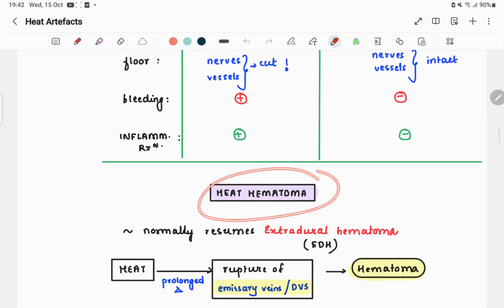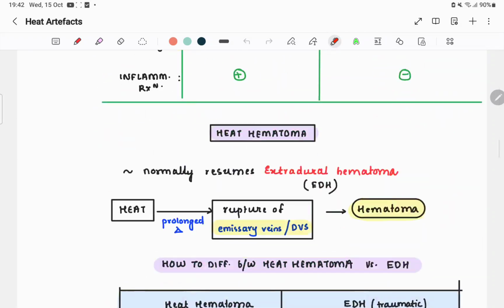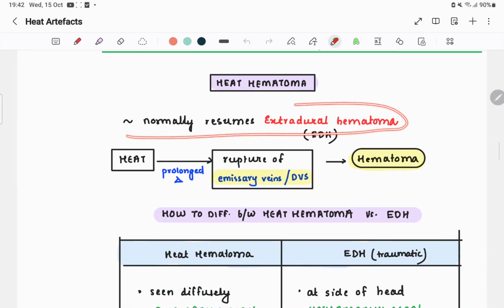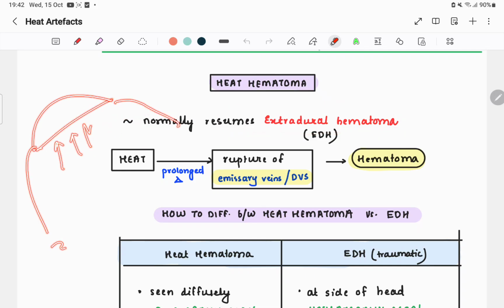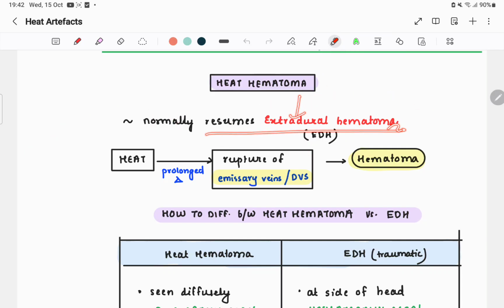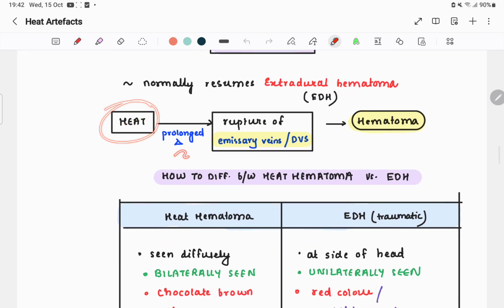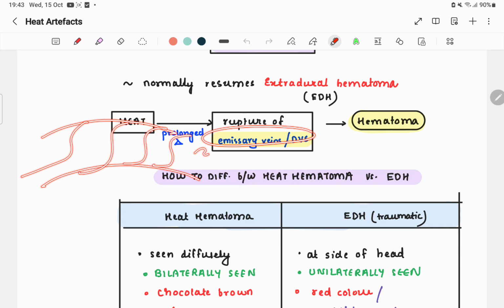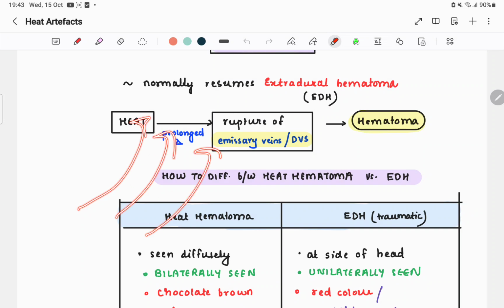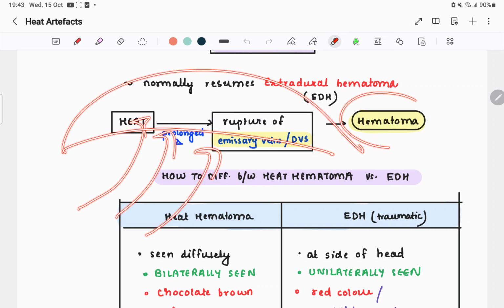Starting off with heat hematoma. So we completed heat rupture and heat stiffening. We'll start with heat hematoma. It normally resembles extradural hemorrhage. Okay, outside the dura there is hemorrhage like this. You have read in the regional injuries chapter. So heat hematoma resembles extradural hematoma or extradural hemorrhage. What is happening? Heat is there. Prolonged heat. Due to prolonged heat, there is a rupture of emissary veins. You have seen, right, between two layers there we have veins like this, emissary veins. Due to heat, there is a rupture of these emissary veins, due to which blood comes out of the dura. So outside the dura we have a hematoma forming.